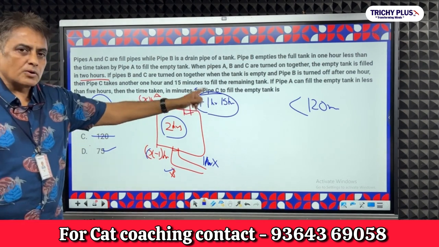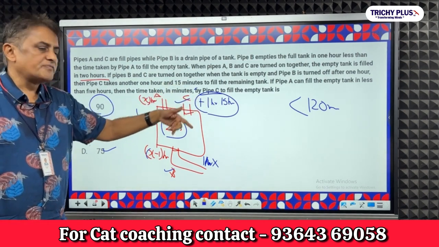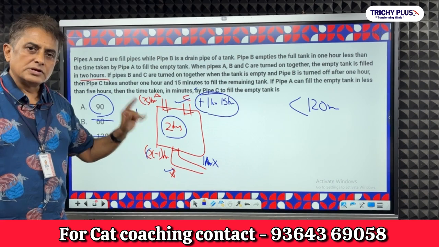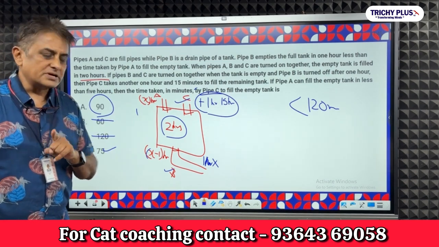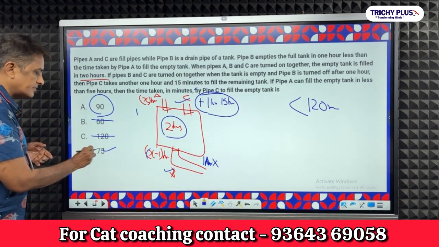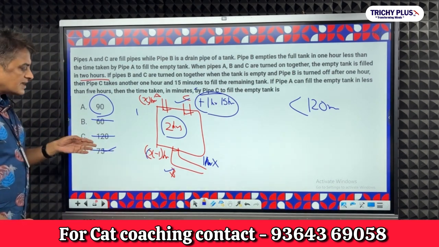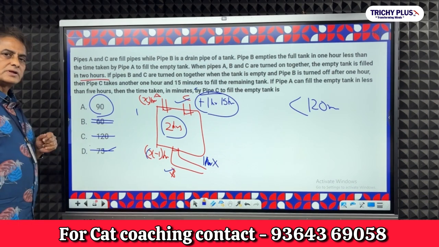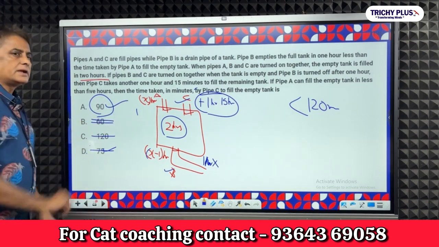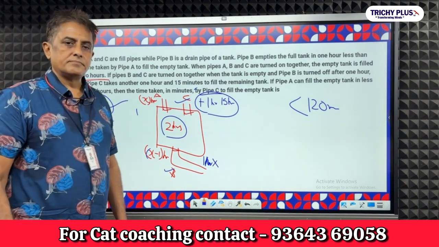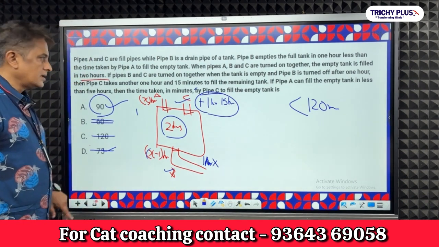Now, this pipe alone takes 1 hour 15 minutes after both do the work. So 1 hour 15 minutes is 75 minutes, so the answer should be more than 75. So 60 cannot be the answer. Therefore, 90 has to be the answer. Clear? Okay. Challenging question.